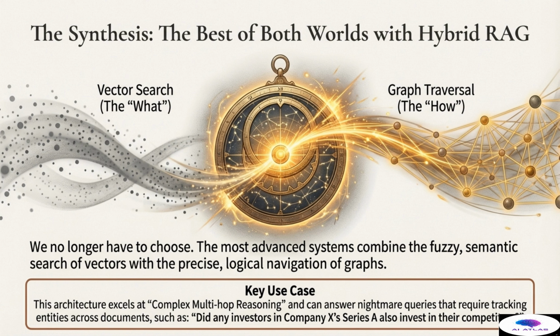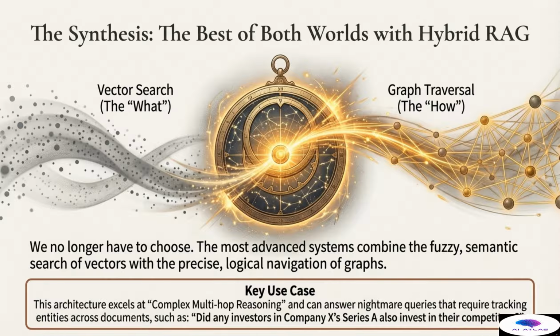On one side, we have vector search, providing fuzzy semantic understanding, which tells us the what. This is excellent for quickly finding neighborhoods of relevant documents based on meaning and similarity. On the other side, we have graph traversal, providing precise, logical navigation, which tells us the how. This is absolutely necessary for tracing chains of causality and establishing verifiable links.